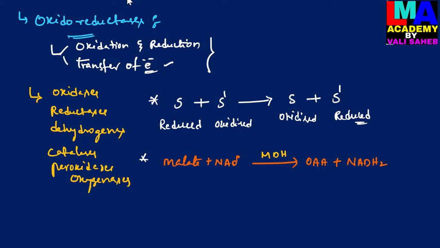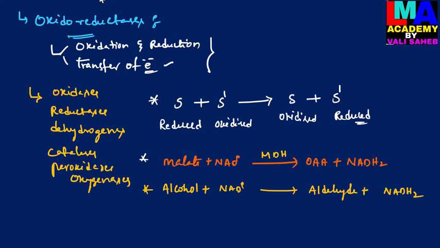And then I will give one more example related to the oxidoreductases, that is here: alcohol plus NAD+, which is further converted into aldehyde plus NADH2.